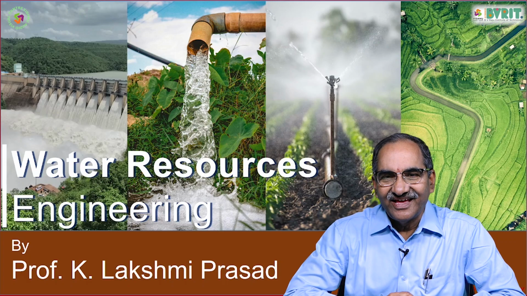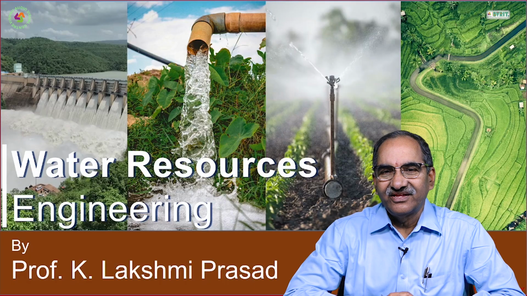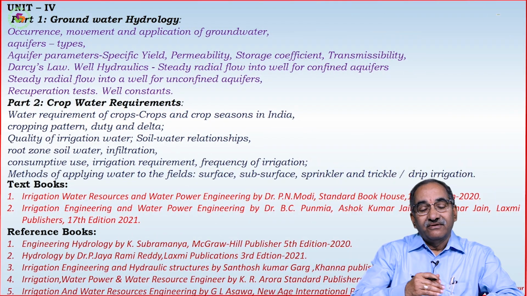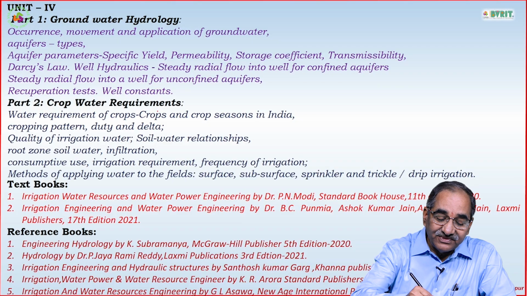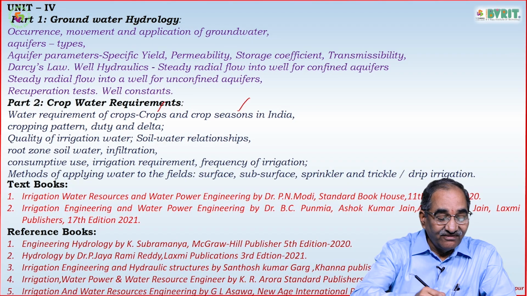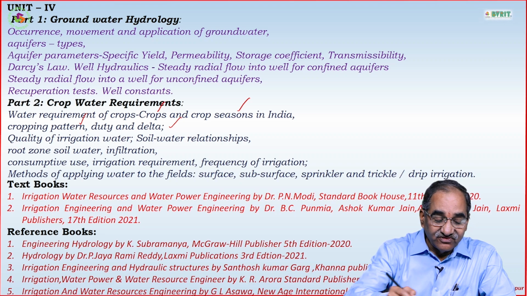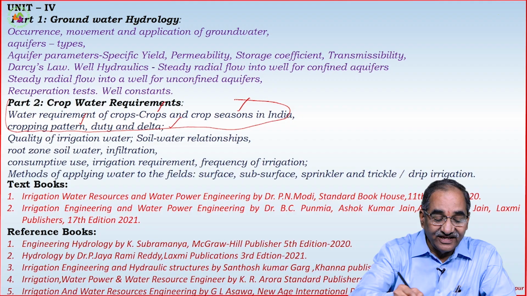We have completed groundwater hydrology, and from today onwards, in the next 5 lectures, we deal with the water requirements of crops. This deals with the crop seasons in India, cropping pattern, duty and delta. To this extent, in today's class, we will deal.